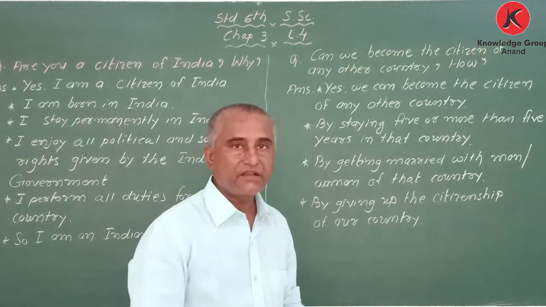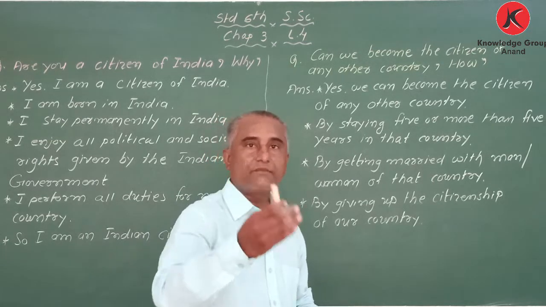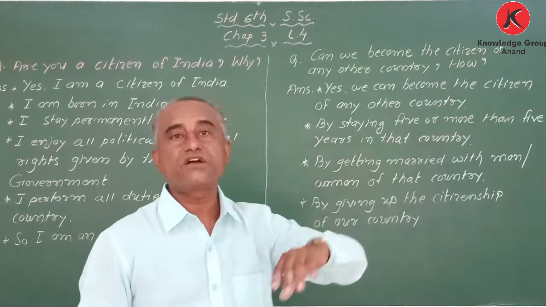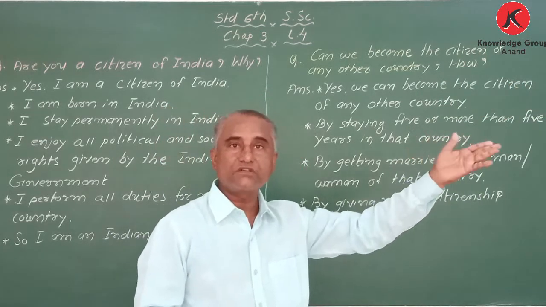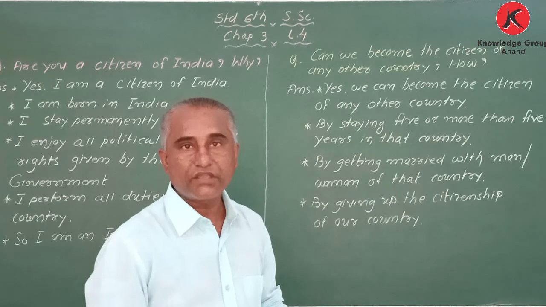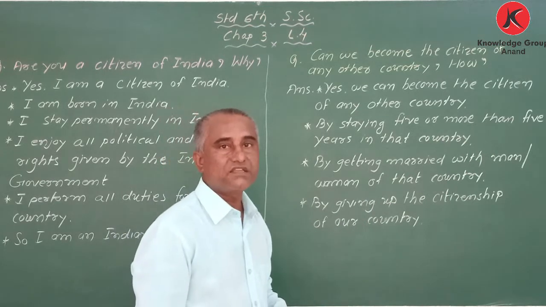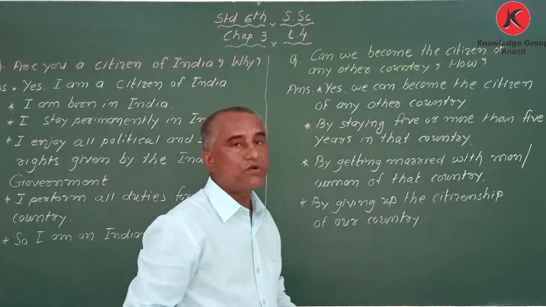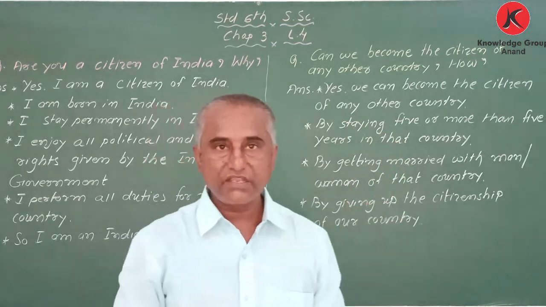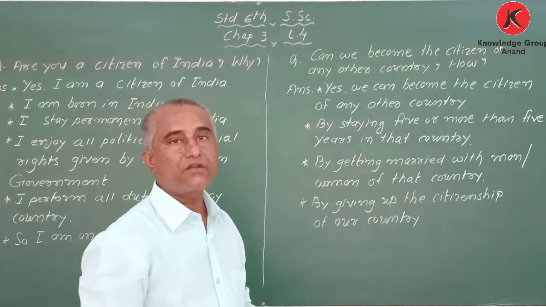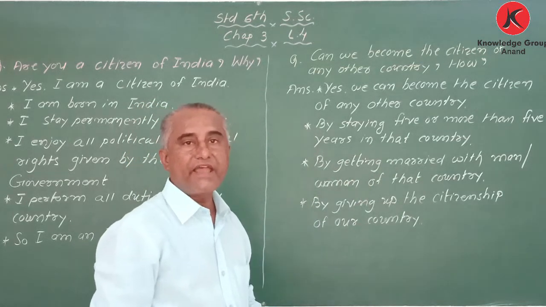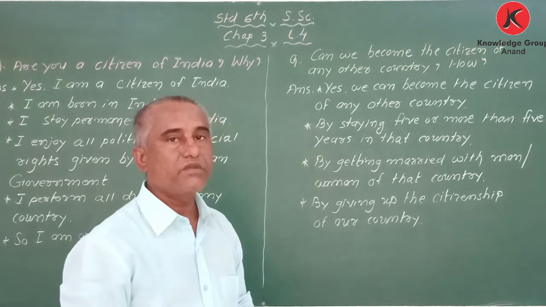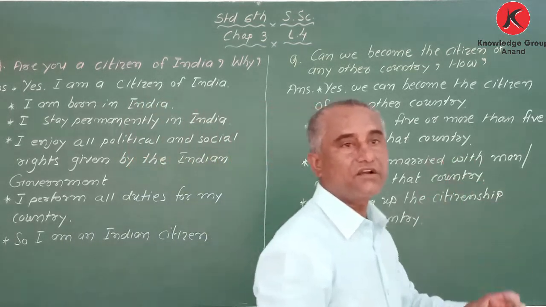I am an Indian, and many members from your family are already shifted to other countries, and they have already got the citizenship of that country. That you know. So which are the things? First, by staying 5 or more than 5 years in that country; getting married with a man or woman of that country; and by giving up the citizenship of our country, we can become the citizen of that country.